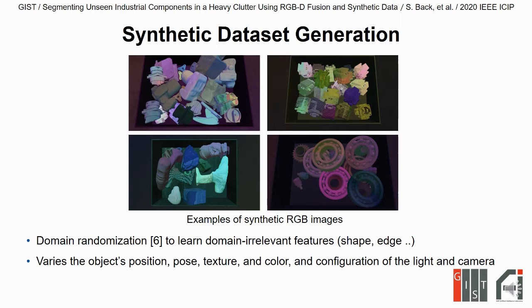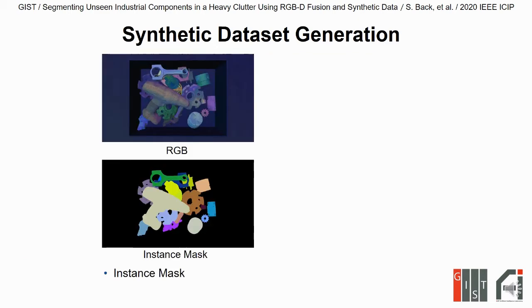For each iteration, we vary the position, texture, and color of each object. Additionally, the light intensity, camera distance, and orientation from the center of the bin were adjusted. We also generated the corresponding instance mask and synthetic depth.